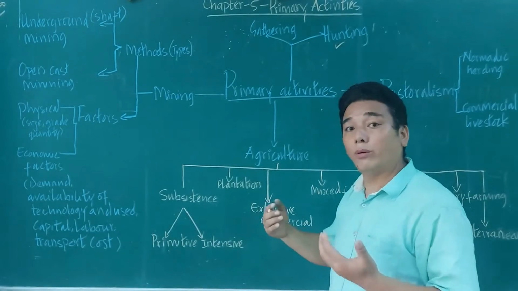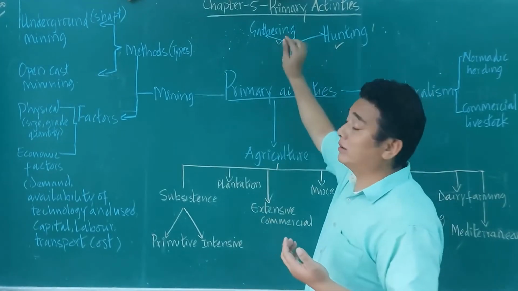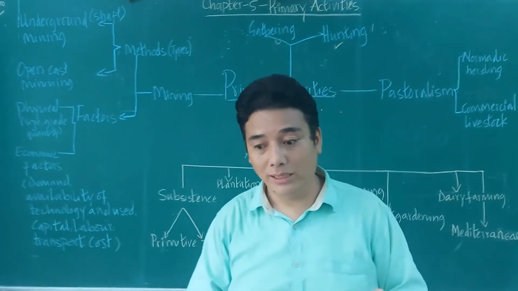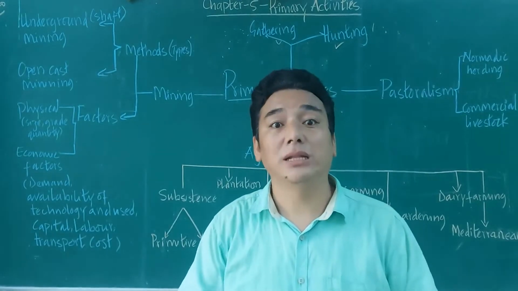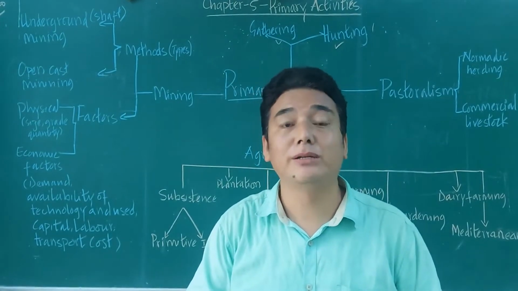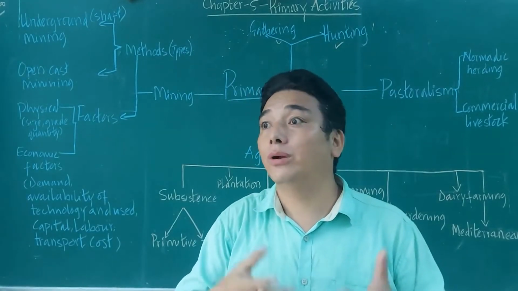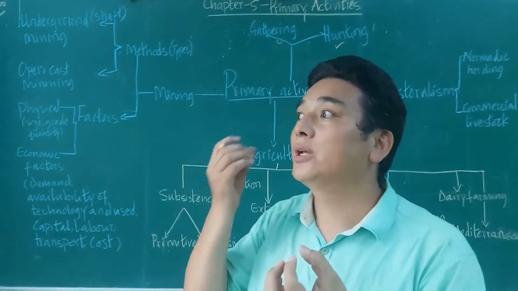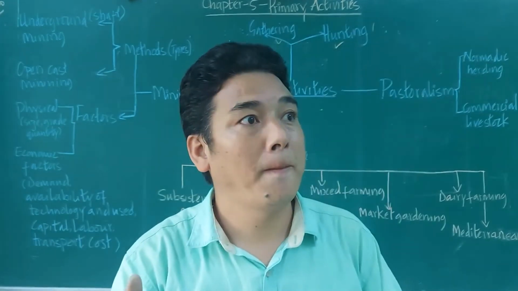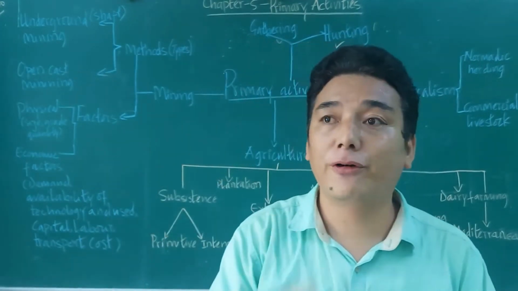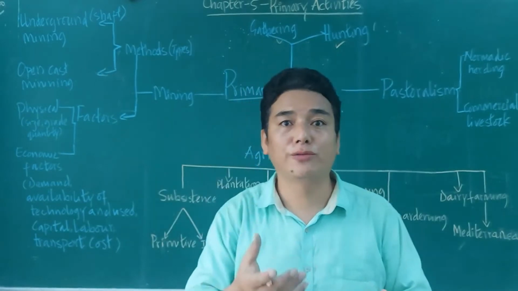And the next important activity is gathering. What is gathering? Now, gathering in this chapter means collection. What do the people collect? The people collect honey from the forest, leaves from the forest, bark from the forest, roots from the forest.